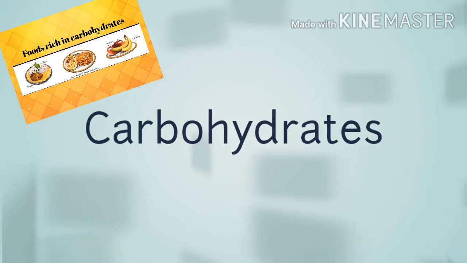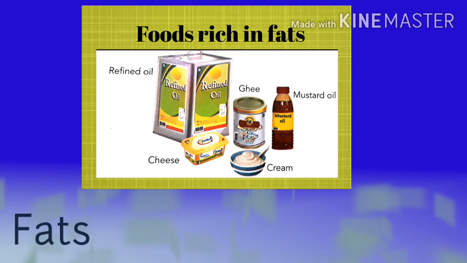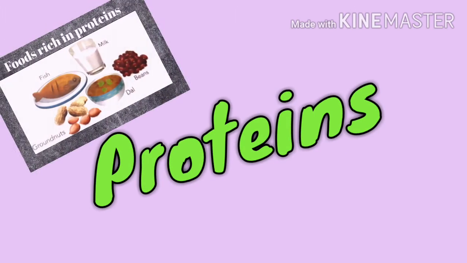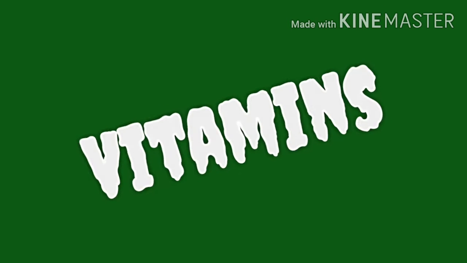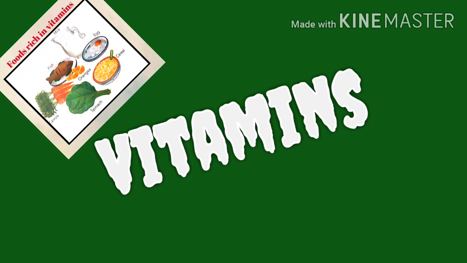carbohydrates, which are the energy giving food. The next type of nutrient found in food is fats. Fats provide additional energy and keep us warm. The next type of nutrient is proteins. These nutrients are needed to make new cells for growth and to replace old cells. Or in other words, you can say they are needed to build and repair tissues. The next type of nutrient is vitamins. Vitamins are essential for the healthy functioning of the body.